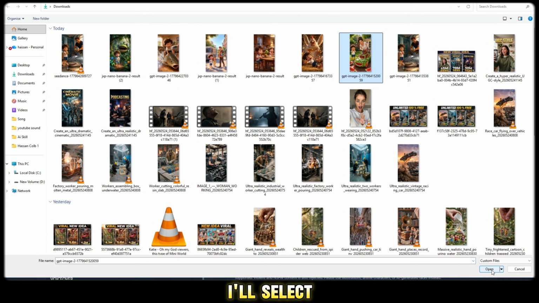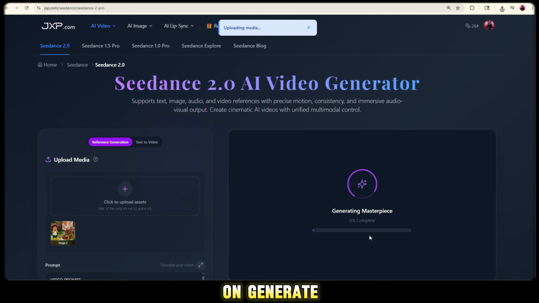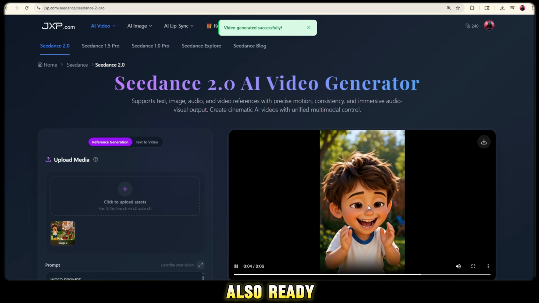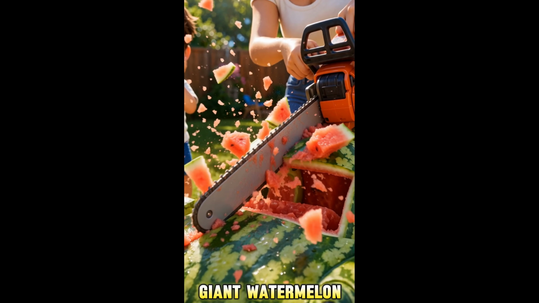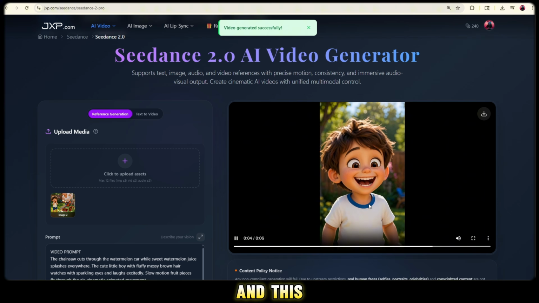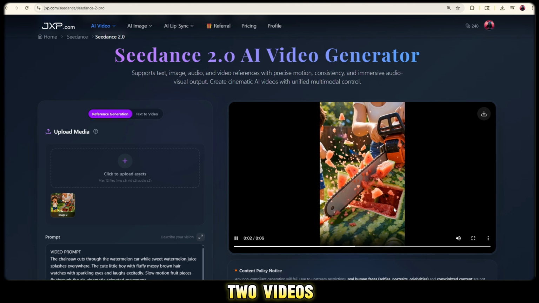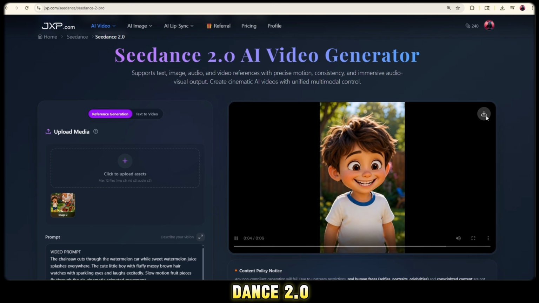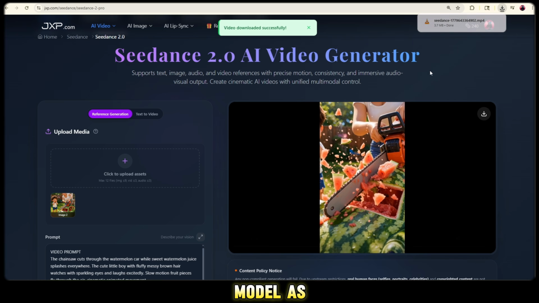Now again, I'll select my second image, give it another prompt, select Seedance 2.0 once more, and click on Generate Video. After waiting a little, wow, viewers, my second video is also ready. This is not a normal car! It's a giant watermelon supercar! And this is absolutely incredible. So viewers, I created 2 videos using Seedance 2.0, and both results turned out extremely amazing. Now let's try another model as well.